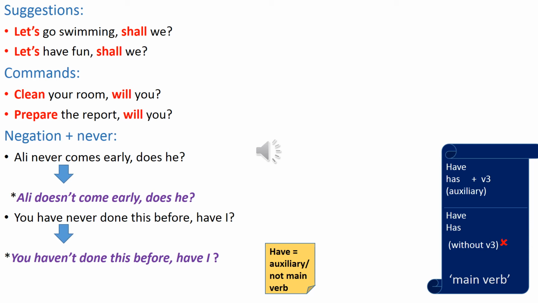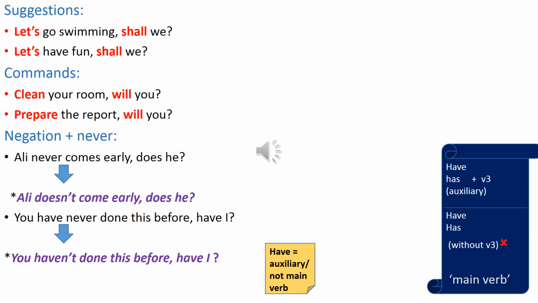At the end, we put a question mark. And you have to know that the verb after "let's" is always verb 1, without any additions: without s, without ed, without ing.